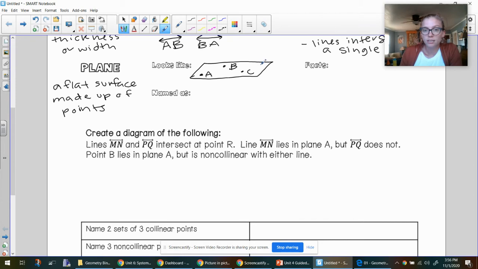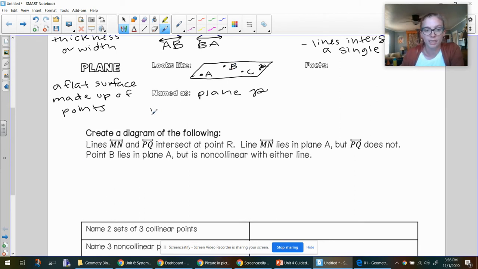Sometimes you'll also see a little cursive letter, a cursive P. We can name it a couple of different ways. We can call it the cursive letter on the plane, so this would be plane P. Or we can name it by 3 of the points on the plane.